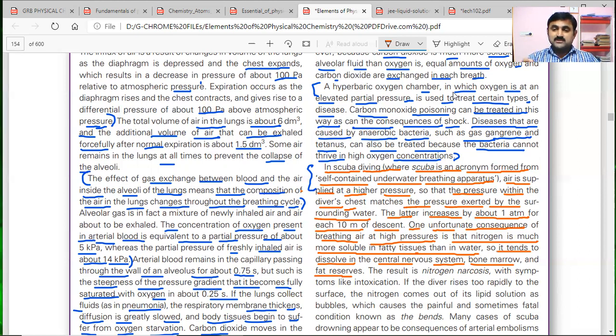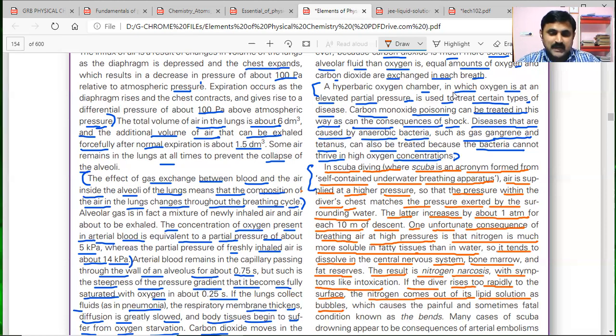So nitrogen gas dissolves at this high pressure, and this results in nitrogen narcosis with symptoms like intoxication.